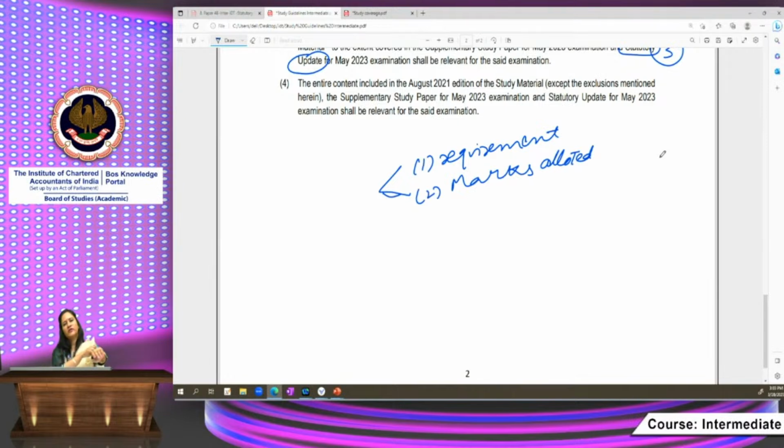What I am discussing with you are the most common errors, the points where students generally search. We receive queries from students: ma'am, what is the difference between non-taxable supply and exempt supply? Why do we treat non-taxable supply as exempt supply? You can read it in the study material. I'm giving you the reference of the study material side by side, so that after we complete this session, you can go back to the study material and have the clarity. Section number, page number 4.2, Chapter 4, Exemption from GST.